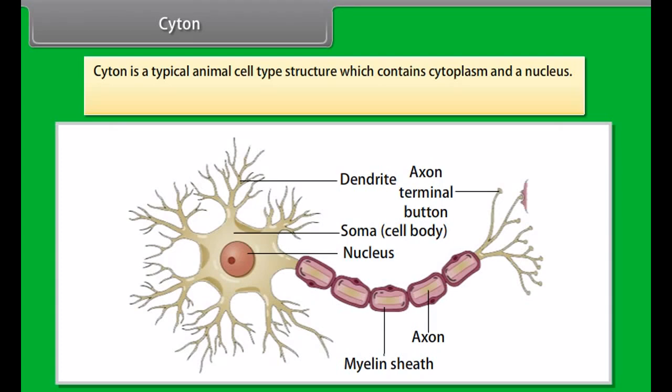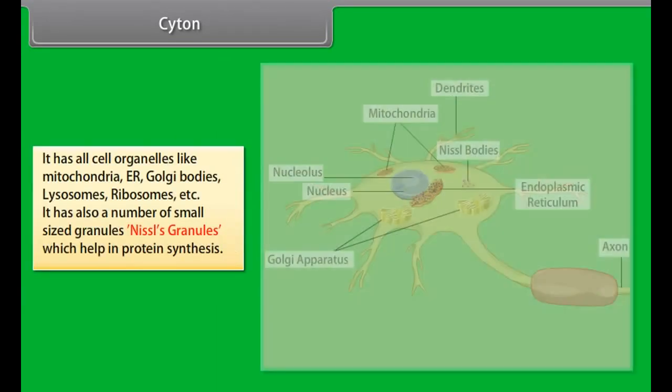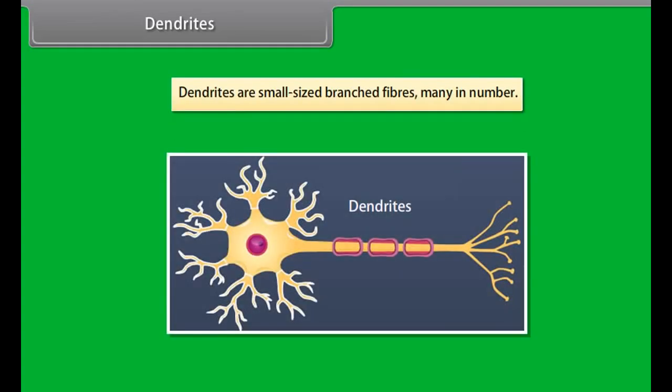Neuron is the longest cell in the human body and is about 100 centimeters long. A neuron is formed of 3 parts: cyton, dendrites, and axon. Cyton. Cyton is a typical animal cell type structure which contains cytoplasm and a nucleus. It is spherical in shape and about 4 to 135 μm.